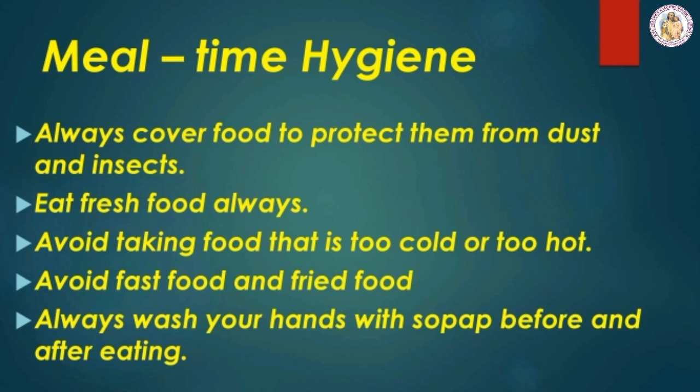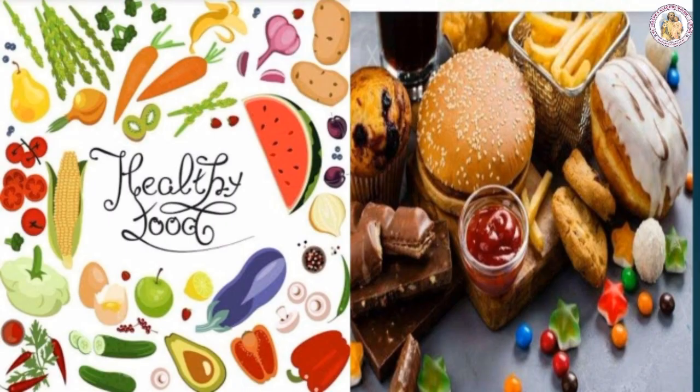Always cover food to protect it from dust and insects. Eat fresh food always. Avoid taking food that is too cold or too hot. Avoid fast food and fried food. Always wash your hands with soap before and after eating. From the given picture, we can easily differentiate between healthy and unhealthy food.